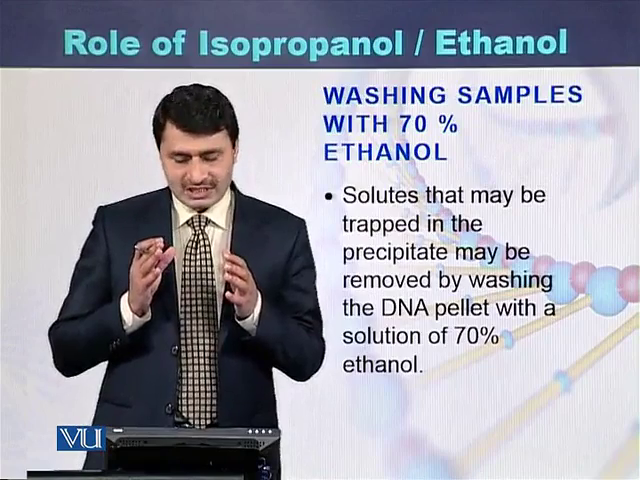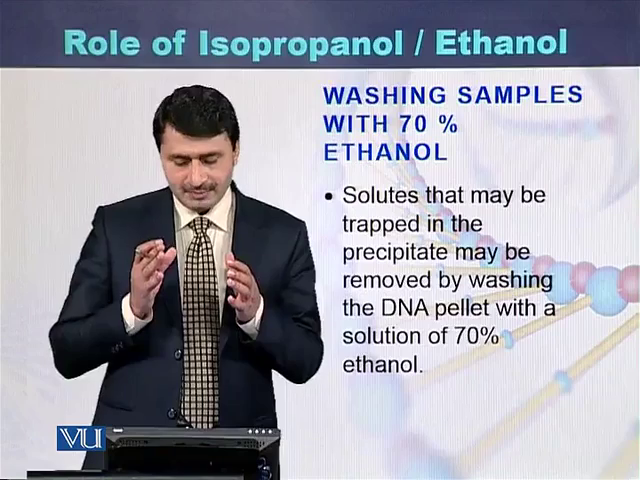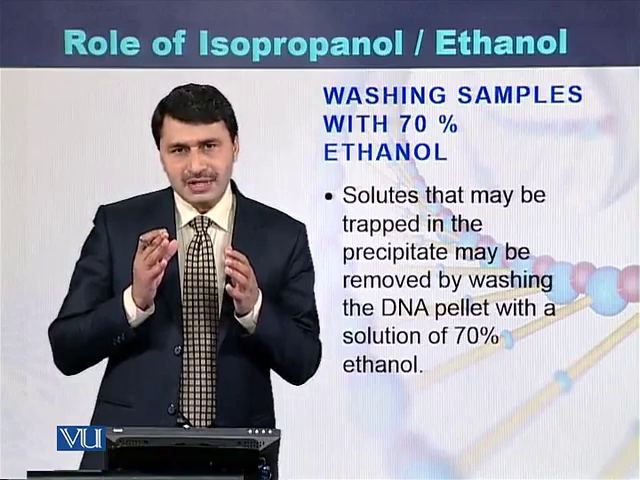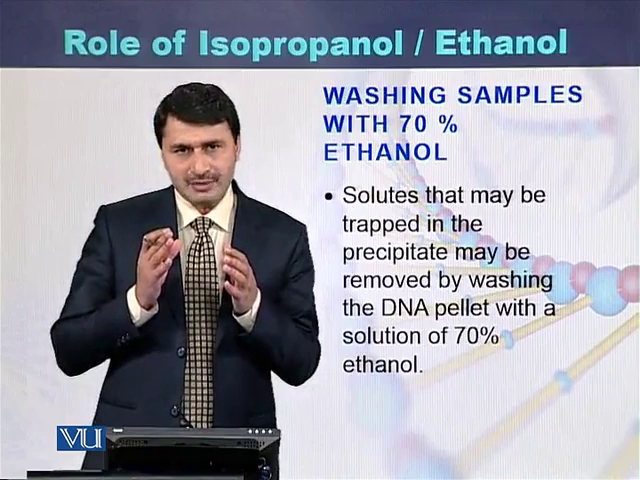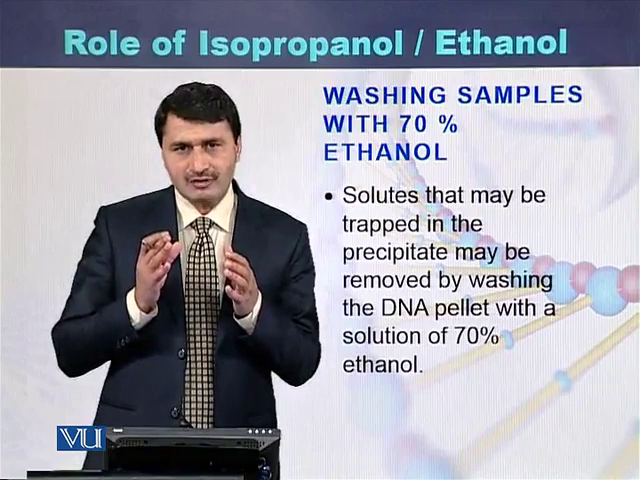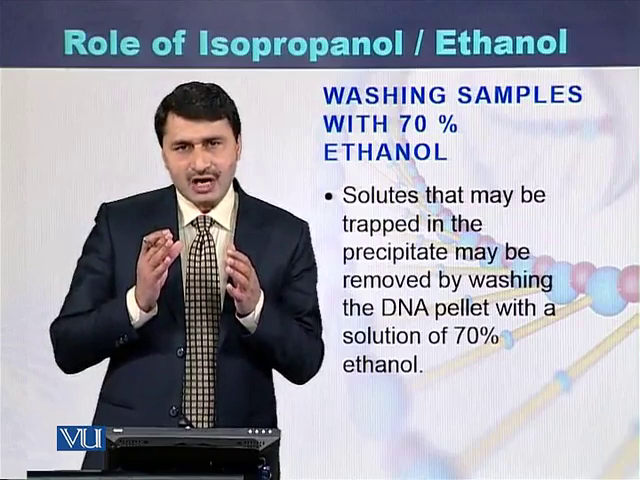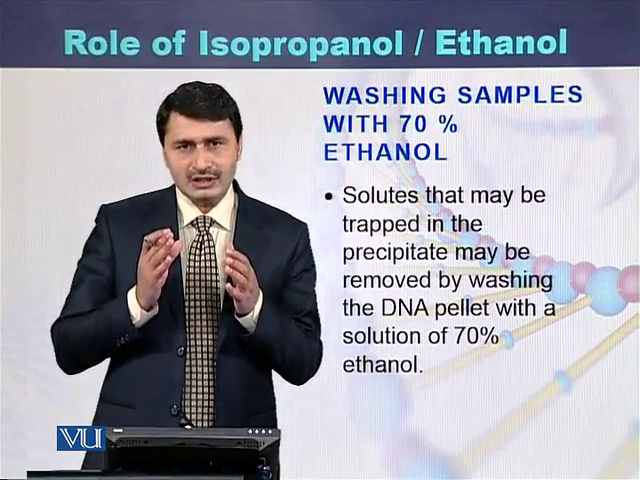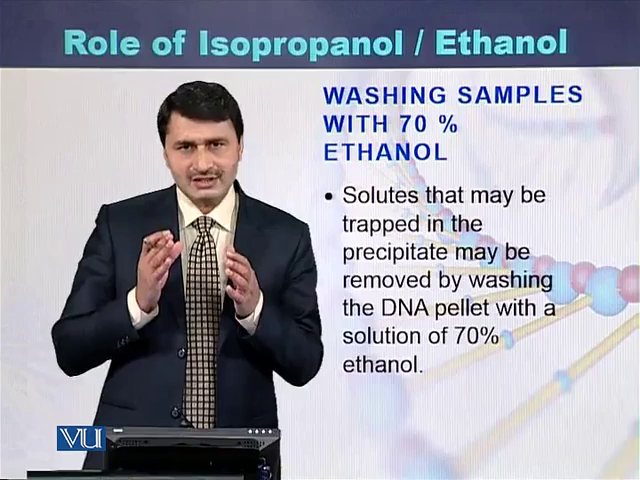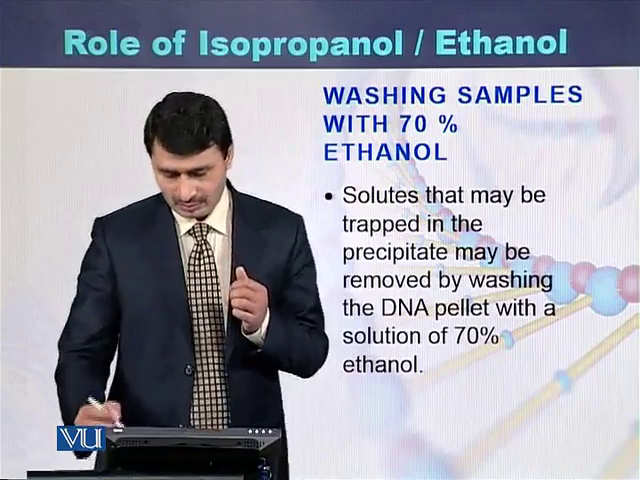Washing the samples with 70% ethanol. Once DNA has been purified, solutes may be trapped with the isopropanol or ethanol that has been used for the precipitation of the DNA. So at the last step, DNA is washed with 70% ethanol. If there are minor solutes or salts which remained with the DNA, they may be dissolved in the 70% ethanol.